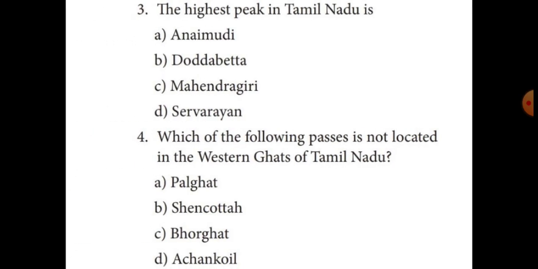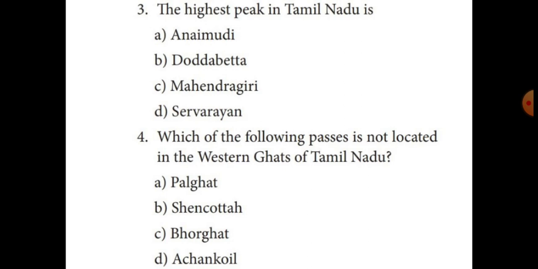Then third question: The highest peak in Tamil Nadu is Thottapetta. Then fourth one is, which of the following passes is not located in the Western Ghats of Tamil Nadu? Which pass, students? Very good. Borghat. C option. Answer is Borghat. Did you mark, students? Then the remaining questions I will teach later.